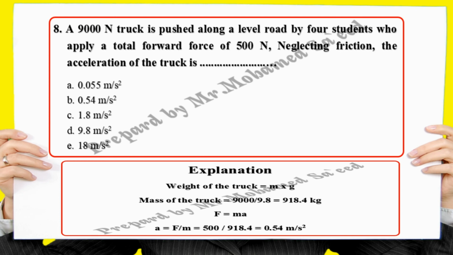Explanation: weight of the truck equals mass times gravitational acceleration. So mass of the truck equals 9,000 over 9.8, which equals 918.4 kilograms. And F equals mass times acceleration, which is acquired by the truck. So a equals F over m, 500 over 918.4 equals 0.54 meter per second squared.